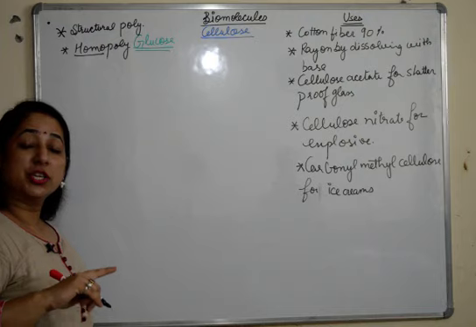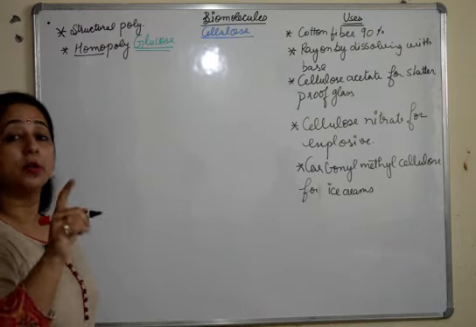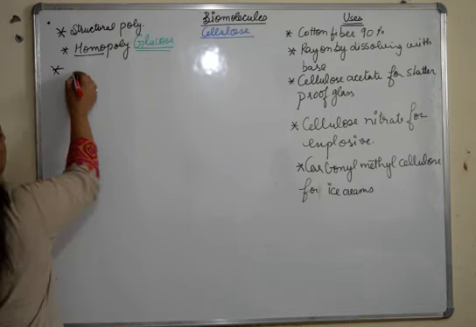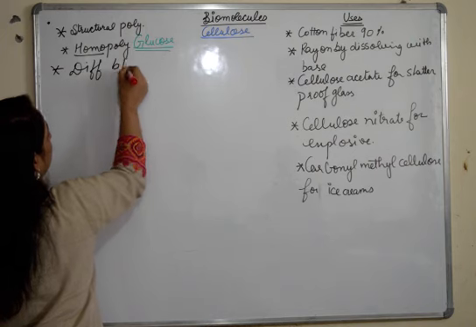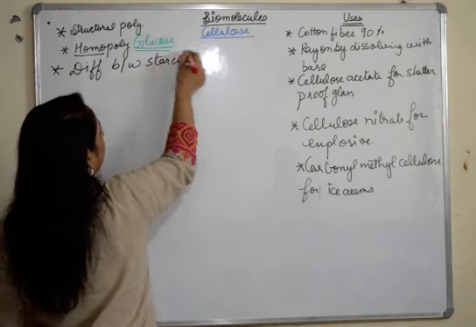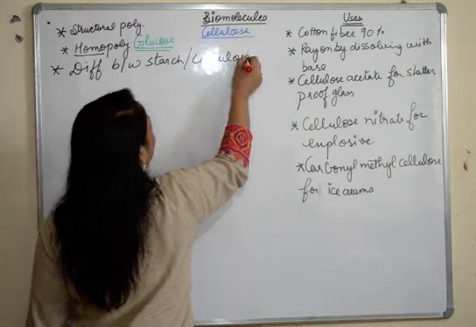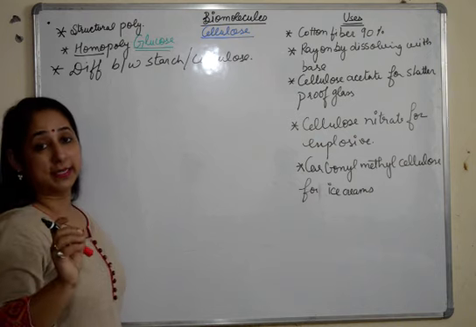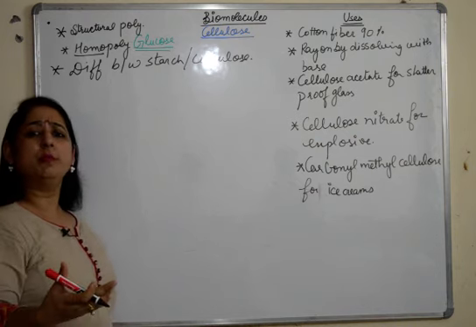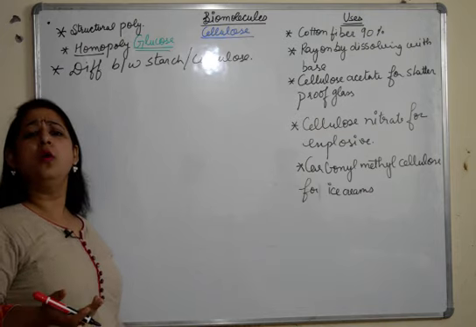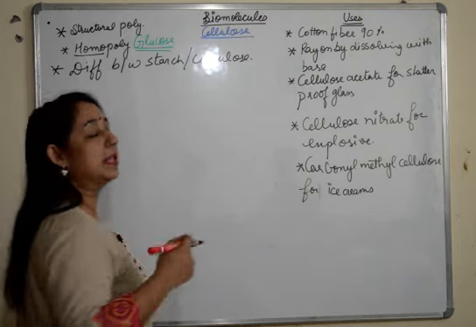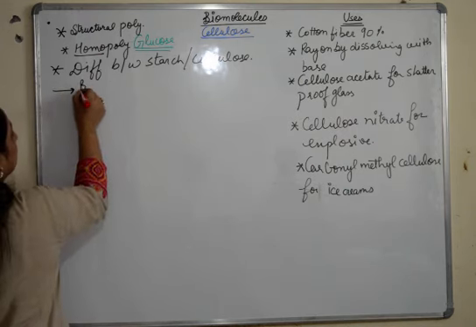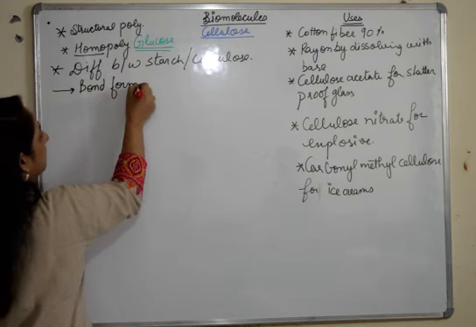Now starch and cellulose both are homopolysaccharides, but they have a very important difference between them. Why are we talking about this difference? Because both of them are homopolysaccharides, made of glucose, so how do they become different? What is the difference between them? The difference is in the bond formation.